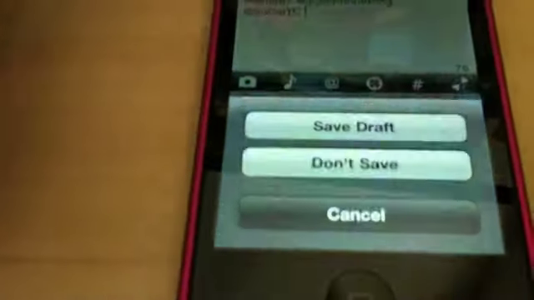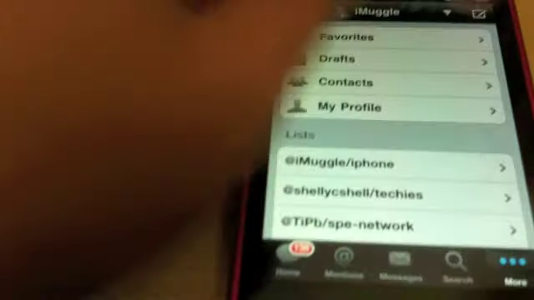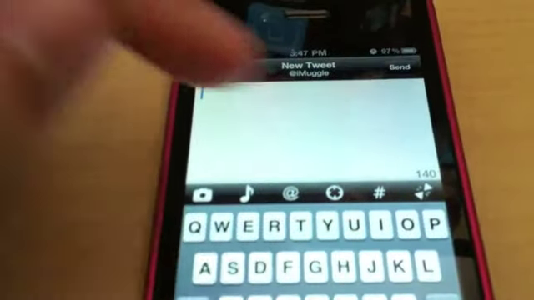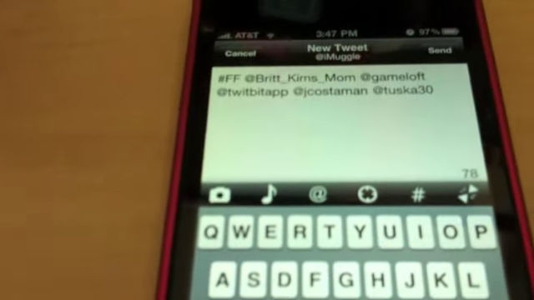Oh, I don't think I got that. Don't save. Let's try that one more time, make sure I get the button. Go to your contacts, and then there's a #FF button in the right-hand upper corner. Click that, and it picks however many random contacts you wanted, which is kind of nice.